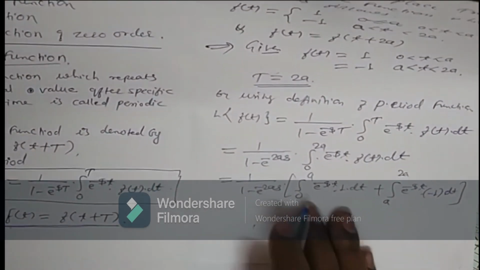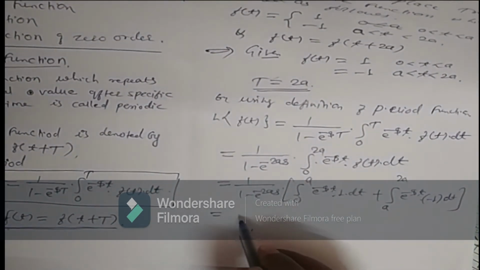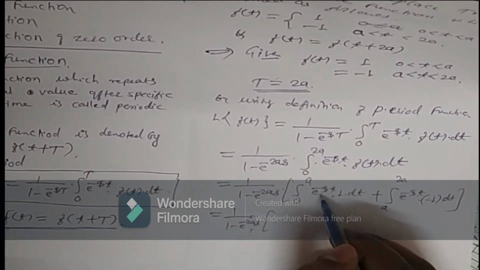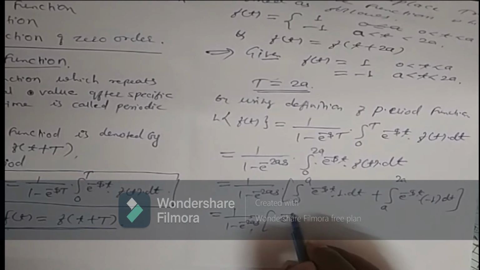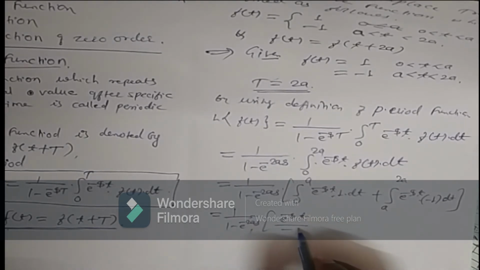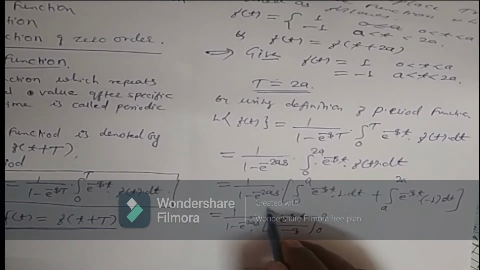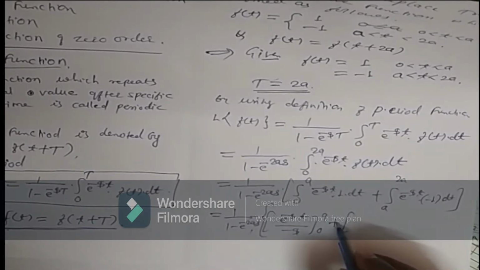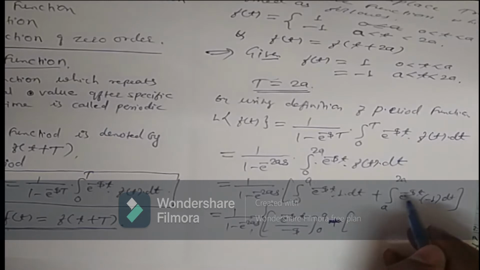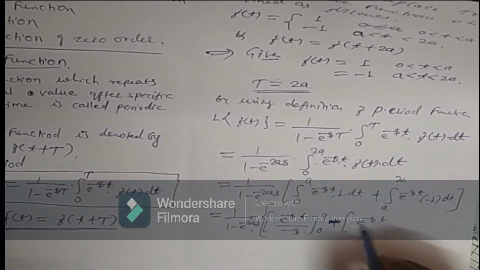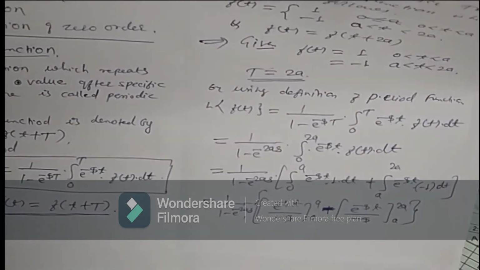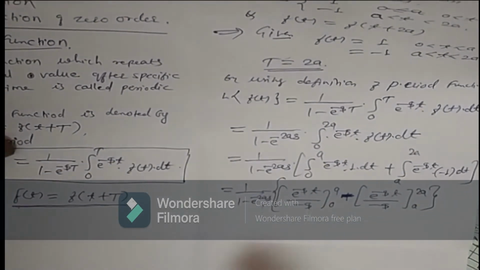Okay, now we just have to simplify this. That is equal to 1 upon 1 minus e raised to minus 2as, in brackets, the integration of e raised to minus st is e raised to minus st upon minus s, limit from 0 to a, plus, so this plus minus will be minus, e raised to minus st upon minus s, limit from a to 2a. Okay, so now just put upper limit minus lower limit and let us see what happens.